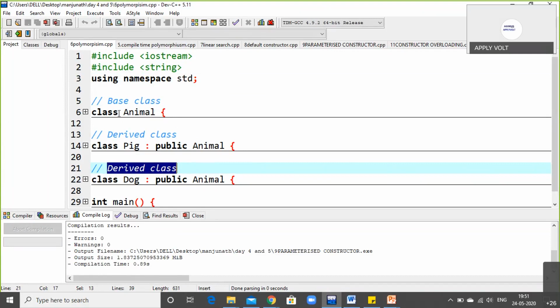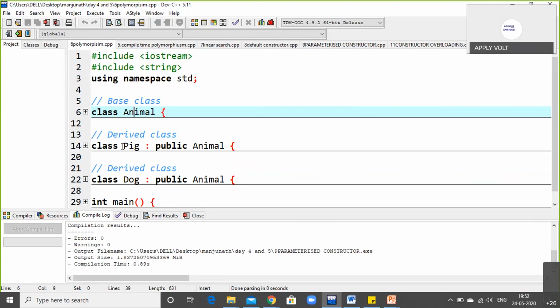So you can see the class name as animal. Remember one thing, whenever you are using a colon after the class, okay, that is inherited by the class itself. Whenever you use the symbol called colon, you should understand that we are inheriting something from the base class.